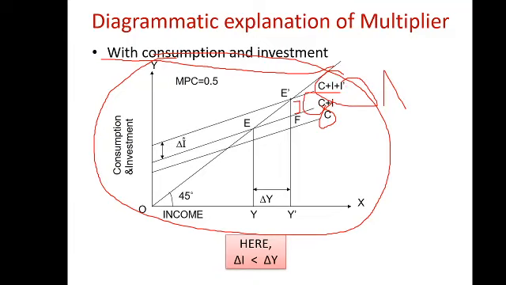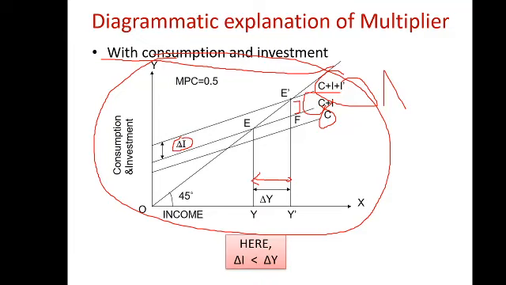This is shown by this area, delta I. This is the delta I, and what will happen to the income level? Income increases this much amount. So clearly you can see, students, the area of change of income is higher than the area of change of investment.